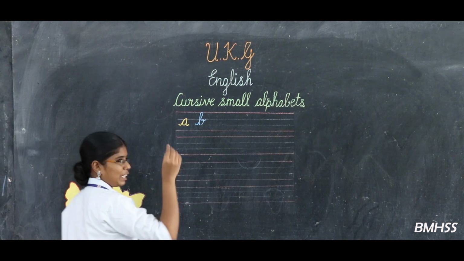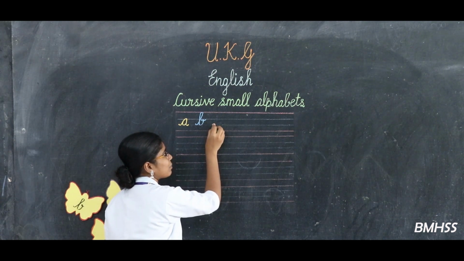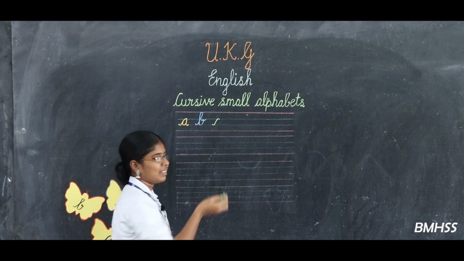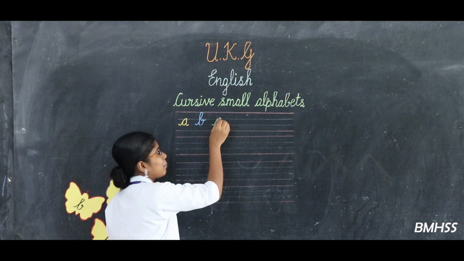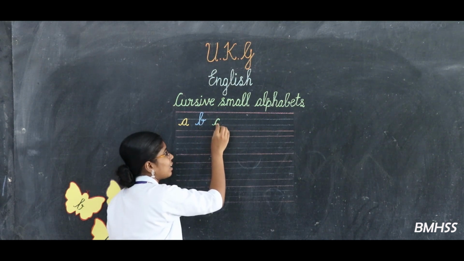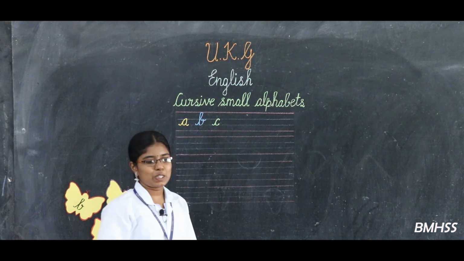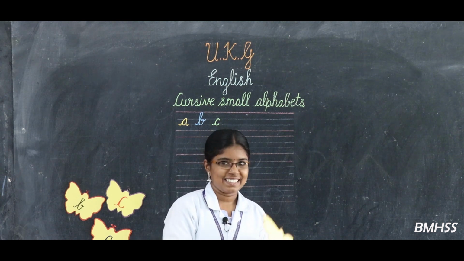Keep your pencil on the third line again. Start from the small bend. Go up and touch the top blue line. Then without lifting your pencil, come down and finish it with the curve. Okay, superb.